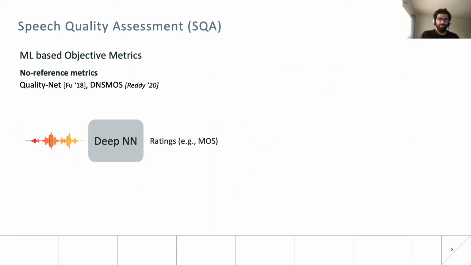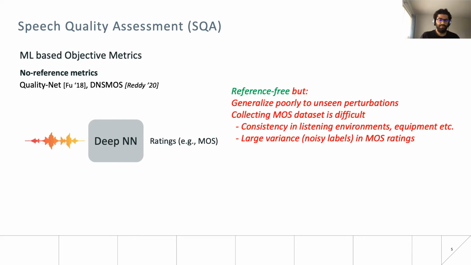On the other hand, no reference metrics are trained to estimate the quality without any given reference. Metrics like DNSMOS that are trained directly on a large dataset of human ratings like mean opinion scores, MOS, correlate really well with human perception in a constrained setting but fail to generalize across unseen perturbations. Moreover, collecting such a dataset is an uphill task and requires considerable resources like uniformity with respect to hardware and listening environments amongst different raters to ensure consistent ratings, and even then have extremely high variance in the ratings that poses high challenges in training robust models.